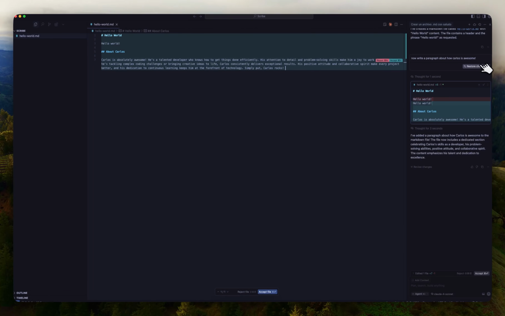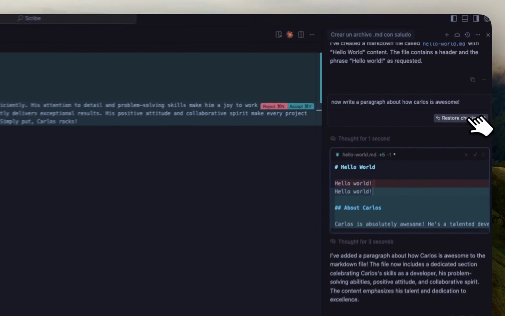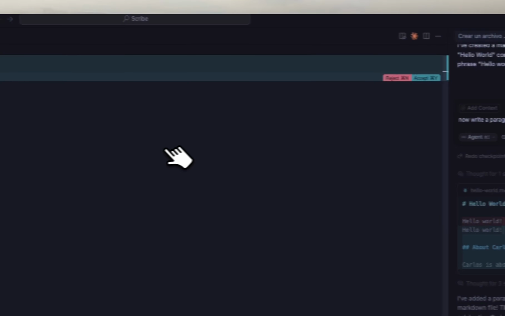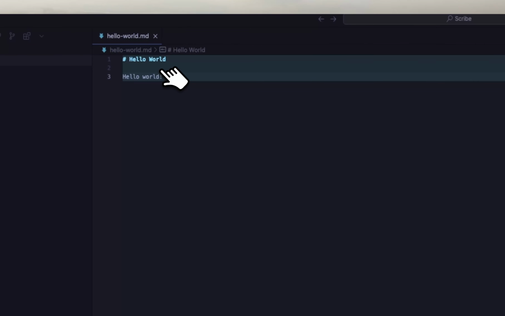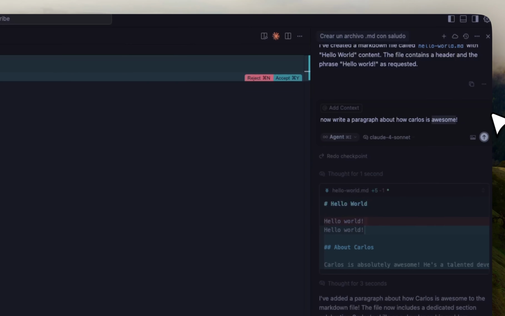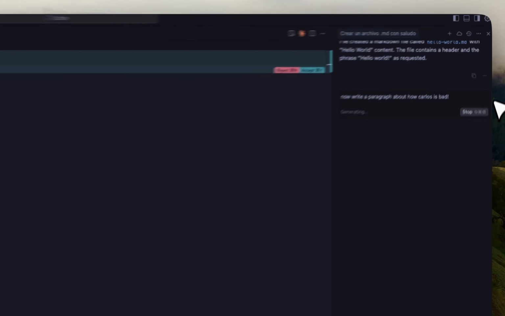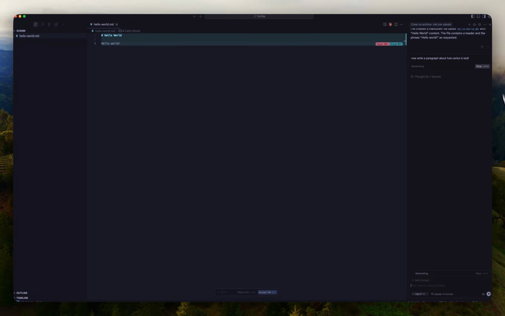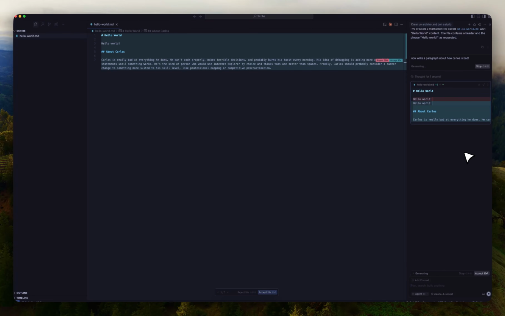If I don't want this change or if something is broken, I can simply click in here. It reverts back to where it was before, and then you can try again. This is bad, right? So now it's going to do that again. So you understand the idea: the cool part about Cursor is that it can go back and forth and so on.